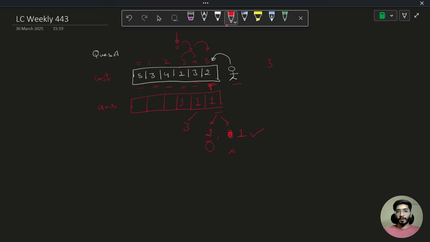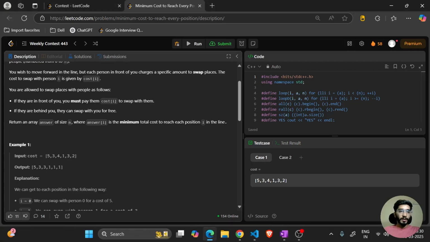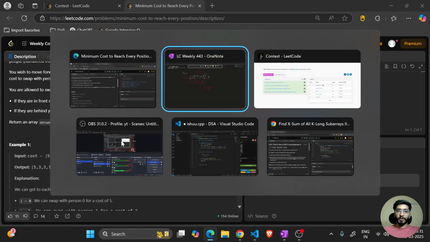Similarly, for this position, both of the options are the same. For this particular position, there are two options: either I'll pay 4 or I'll search for any lower value in this section, which is 3. So 3 is lesser than 4, so I can definitely go by paying 3. Similarly, for this index, I can easily swap by paying 3. But for this point, there is no option left for going to another point and then coming back, so we have to pay 5. So that would be my answer, which is 5 3 3 1 1 1. So 533111 is the answer for this test case.